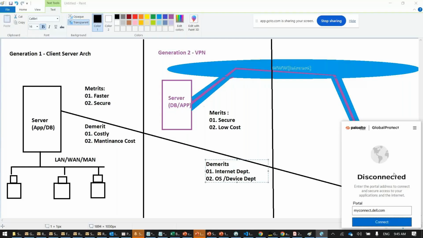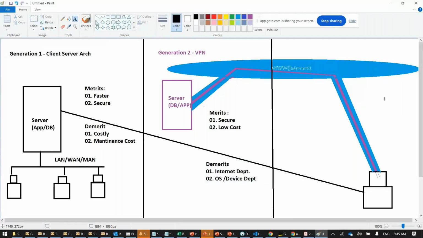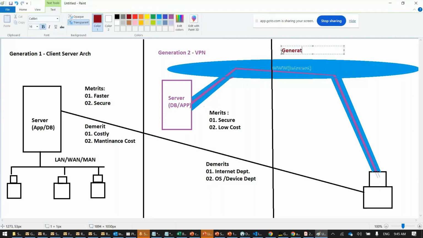Disadvantage. Understood? Now, when this pandemic started, everybody started working from home. Many companies are not in a position to give laptops to the users. With 500 employees, where is the money to buy 500 laptops and give one to every employee? Then the next generation concept came up, and that is called cloud computing, generation 3.